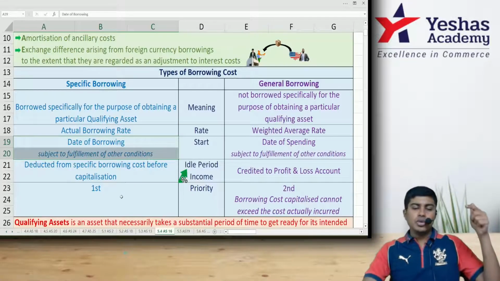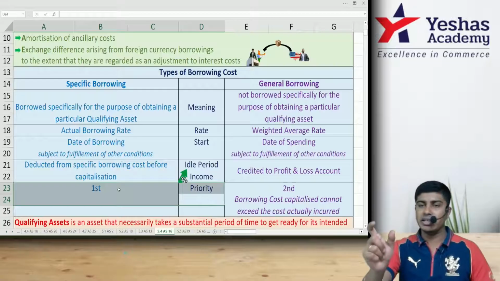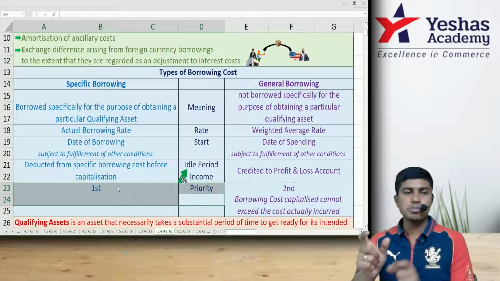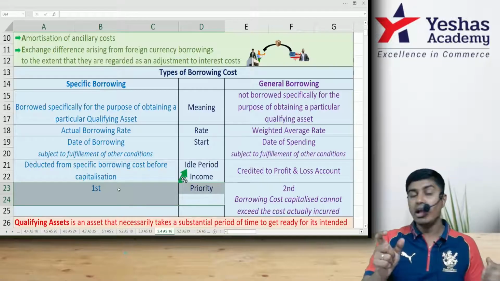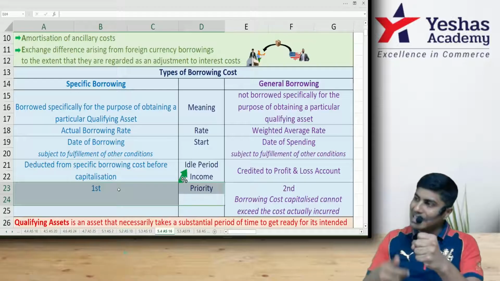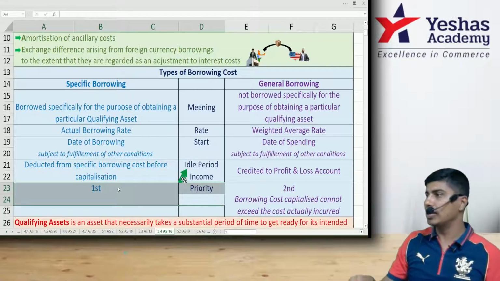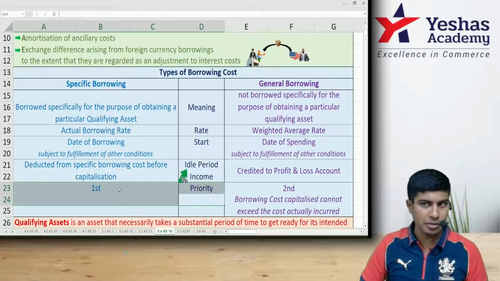The priority will be usually given to specific borrowing first. Let's say I've spent 10 lakh rupees on the asset. I have a specific borrowing of 8 lakh. I have general borrowing of 5 lakh. I will first use up entire specific borrowing for the 10 lakh asset. Balance amount that is spent on the asset after the specific borrowing is assumed to be taken from general borrowing.